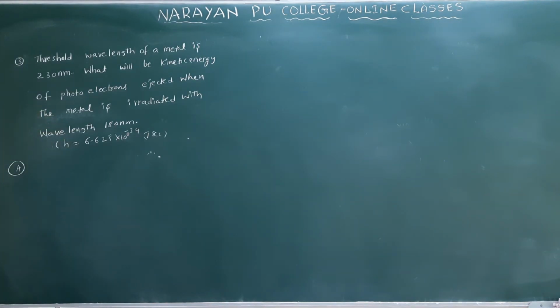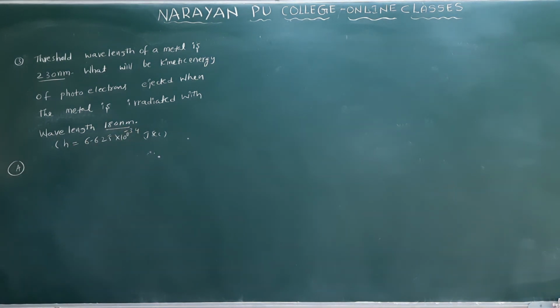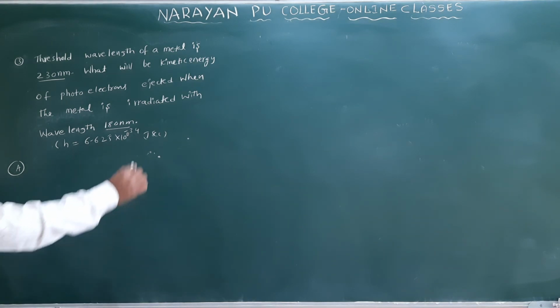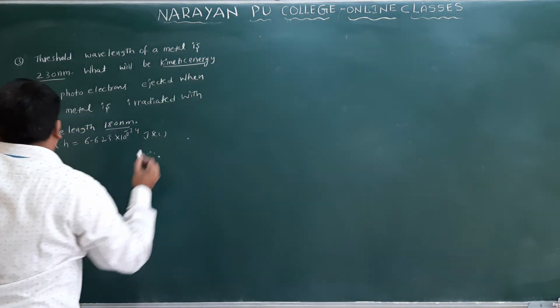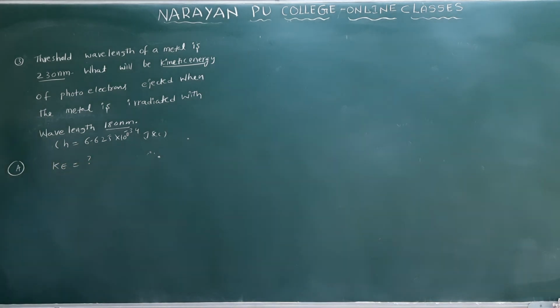So the next question we have: the threshold wavelength of a metal is given as 230 nanometers, and what will be the kinetic energy of a photoelectron ejected when the metal is irradiated with the wavelength 180 nanometers, and h is given as 6.625 into 10 power minus 34 joule second only. What are they asking from the problem? They are asking kinetic energy, and the threshold wavelength of the metal is given.